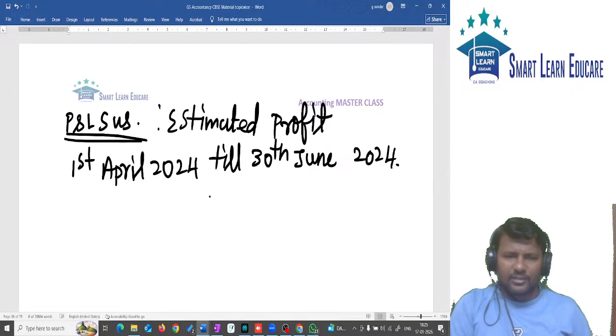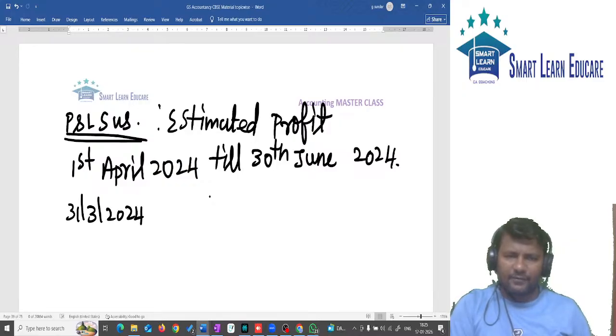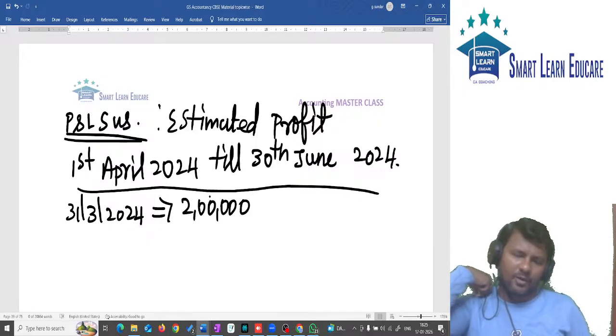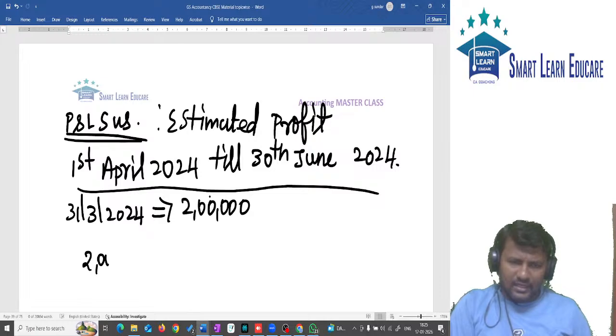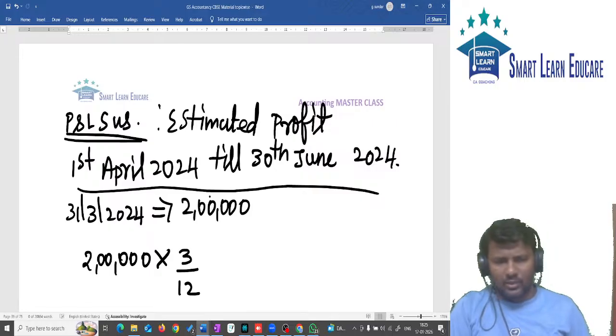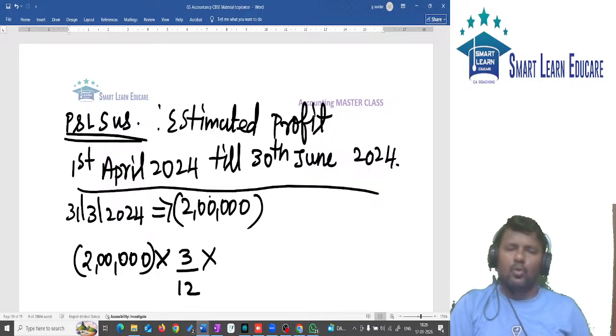Then how do we find out this 3 months profit? This profit is estimated based on last year's profit. What is the profit of 31st March 2024? Last year's profit is given as 2 lakh. Correct? Now we are estimating 3 months' profit. So 2 lakh, the last year's profit, into 3/12. Not profit, sorry, this is a loss, it was on the asset side. So 2 lakh loss into 3/12 into this partner's share, 9/20.